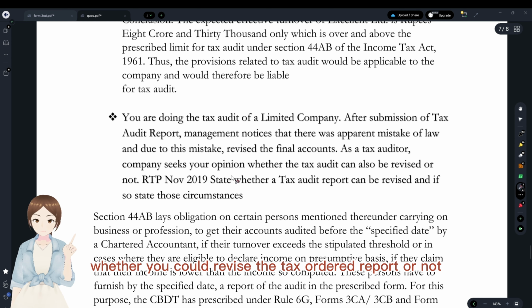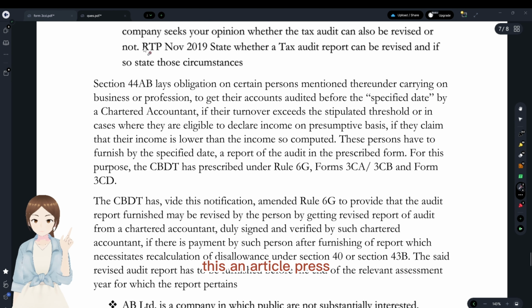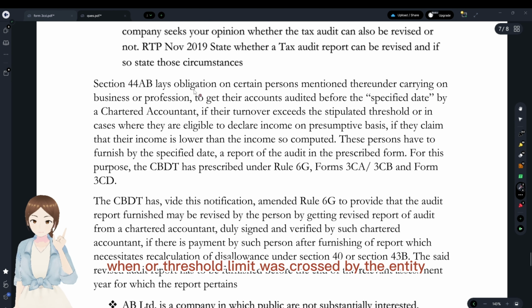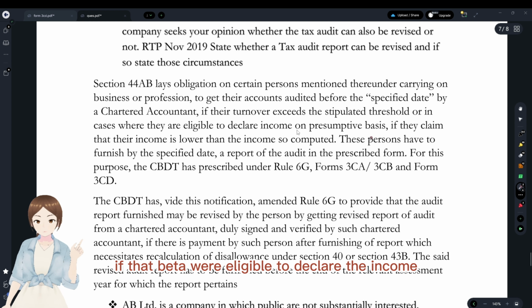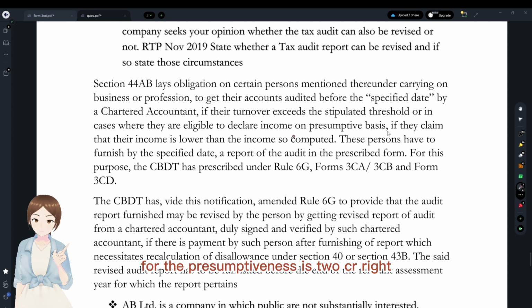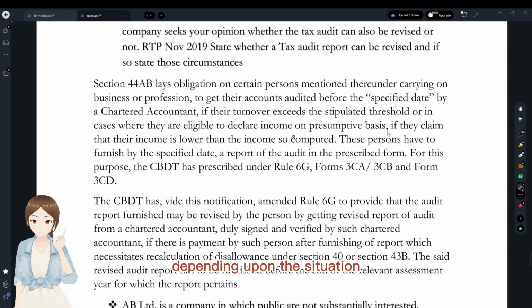And they're asking you whether you could revise the tax audit report or not. This is an RTP. As per section 44AB, when a threshold limit was crossed by the entity with regards to turnover, they have to get their accounts audited. And if the turnover is where they were eligible to declare the income on presumptive basis, the limit for presumptiveness is 2 CR, right? But for tax audit it is 1 CR or 5 CR depending upon the situation.